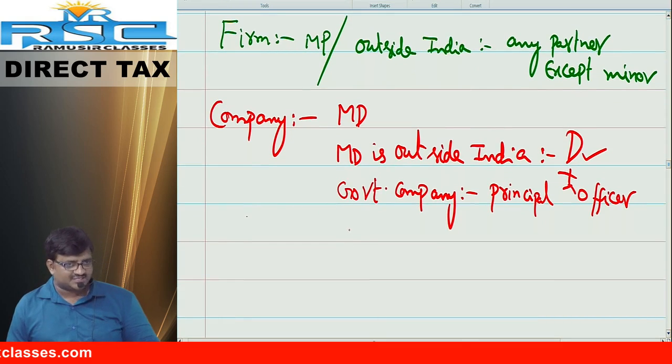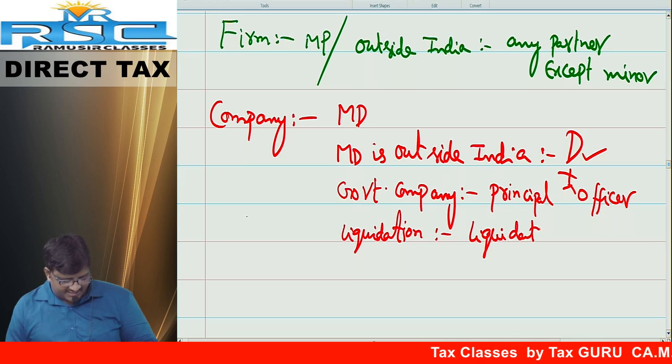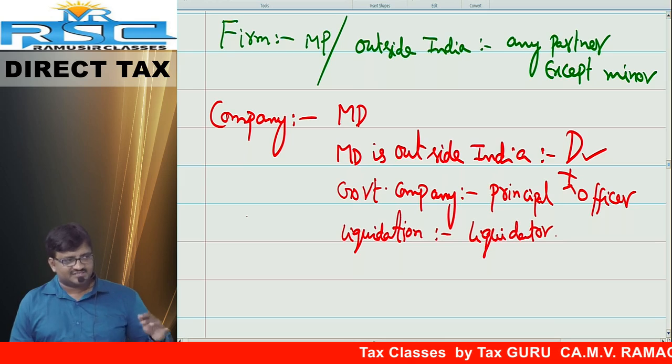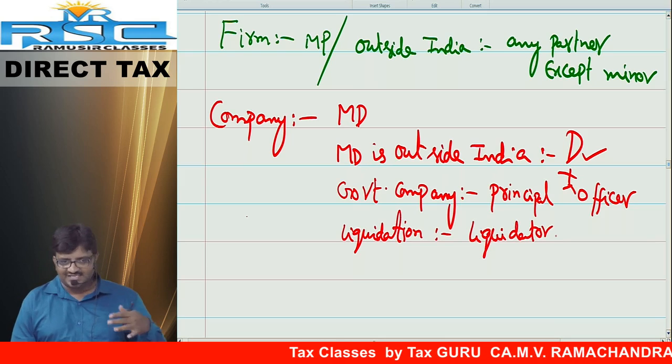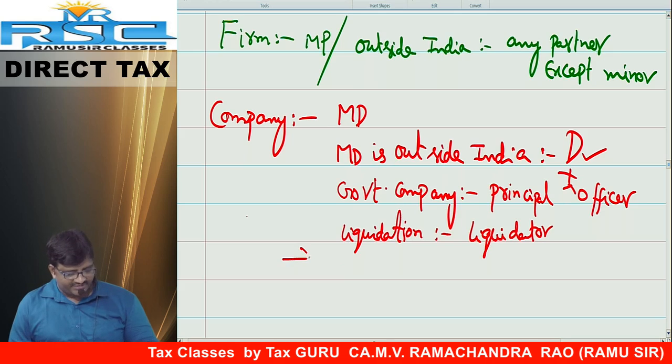Next topic is liquidation. Companies in liquidation, who can sign? In companies in liquidation, the person who is appointed as liquidator can sign. Suppose Sachin Computers is sinking, is in liquidation, the liquidator can sign. Now, last year there was an important amendment.